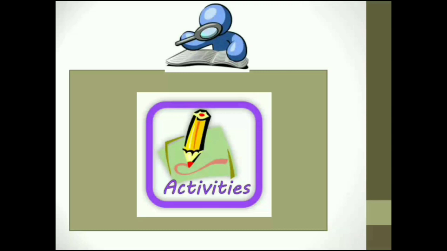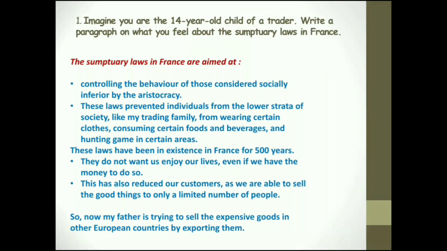Now, some of the practical questions are there. Let's begin with the activity question. Why is it called an activity question? Because you have to analyze some of the questions and write based on what you really think about it. For example, the first question given by the end of the text: imagine you are the 14-year-old child of a trader. Write a paragraph on what you feel about the sumptuary laws in France.